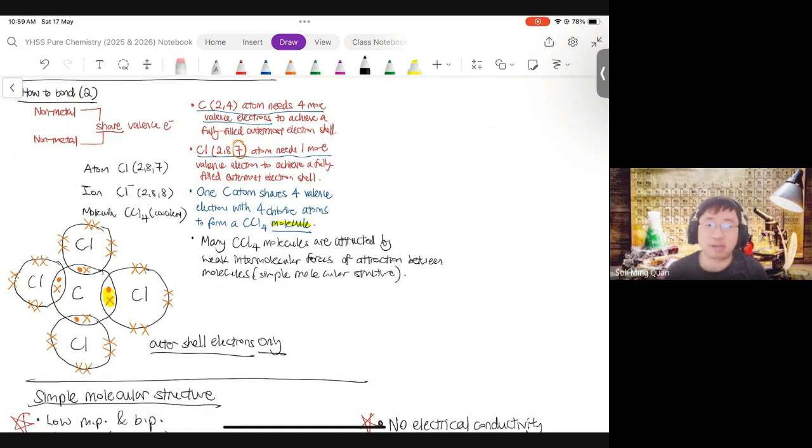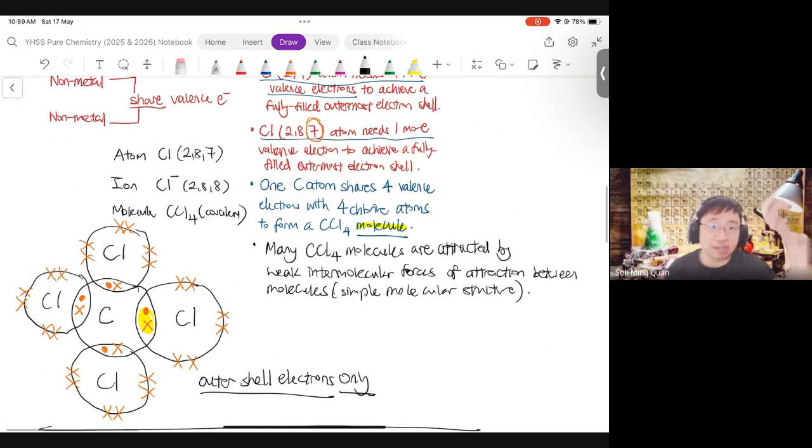So for instance, if I instead did phosphorus and chlorine, P and Cl, how will this analysis change? How will the dot and cross diagram change? What is the formula of the covalent molecule formed by phosphorus and chlorine? Can I work that out?